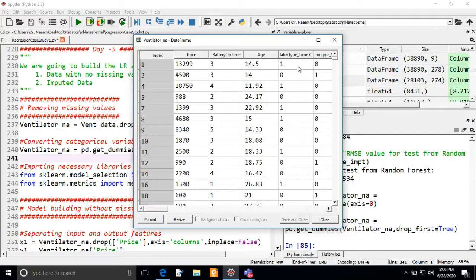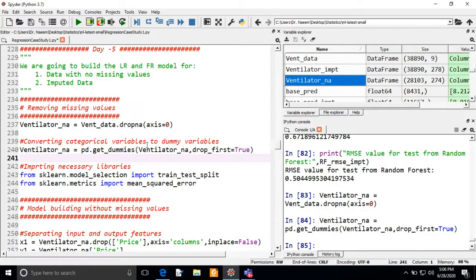Why? Suppose it shows ventilator type underscore type: if the type is available it keeps 1, and if the type is missing it keeps 0. Like that it does for each column, creating this data frame.